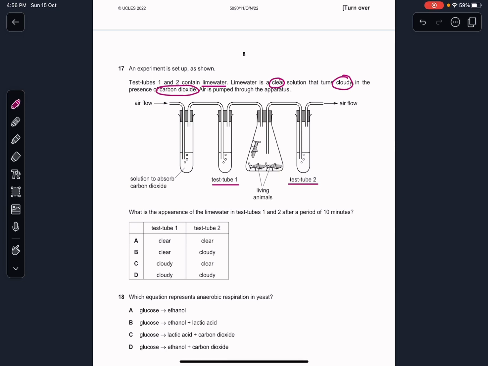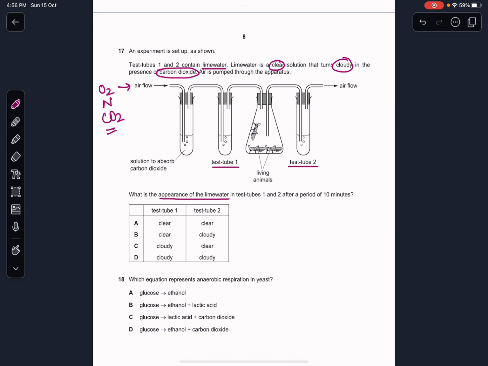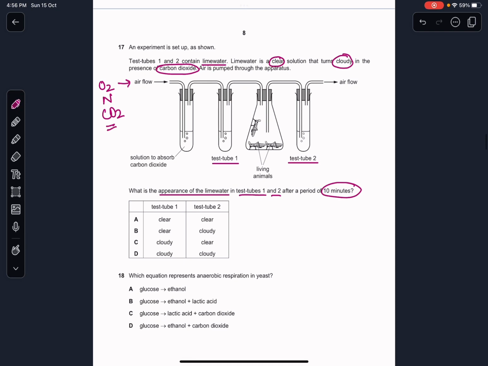Air is pumped through the apparatus. Now, when air is being pumped through, it would contain oxygen, nitrogen, and carbon dioxide. But first, let's see what the question is. What is the appearance of the lime water in test tube number 1 and 2 after a period of 10 minutes? Okay. Now, air is being flowed from here.